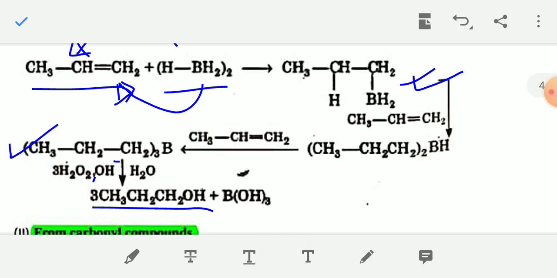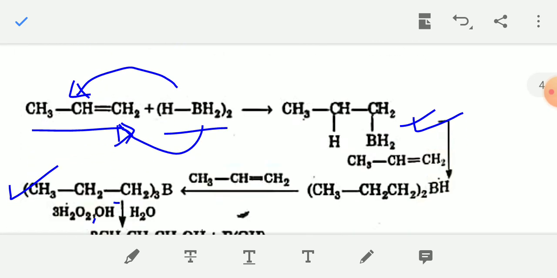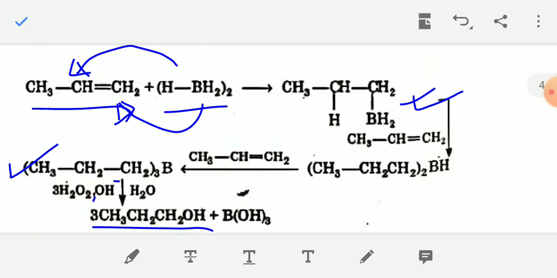Okay, so this reaction is known as hydroboration oxidation of alkene. So when an alkene, like propene, reacts with B2H6 in the first step, and in the second step H2O2 OH minus, the alkene will be converted into alcohol.